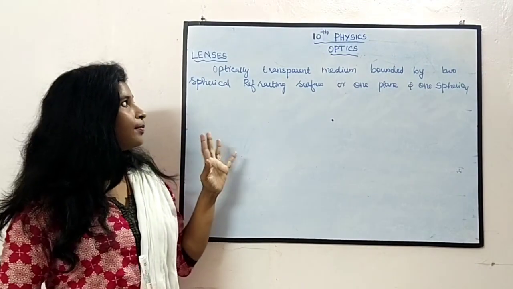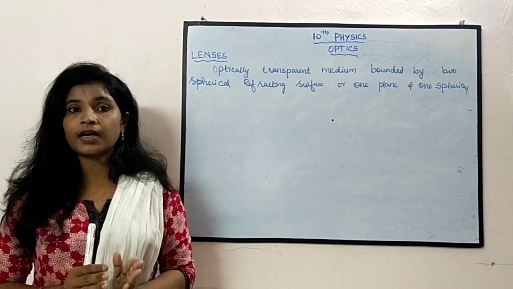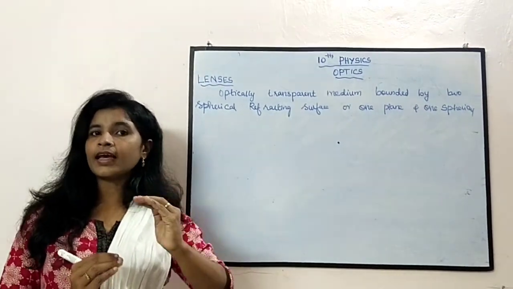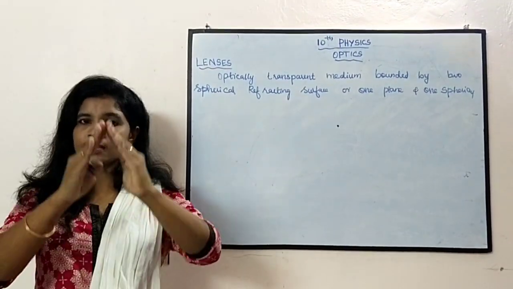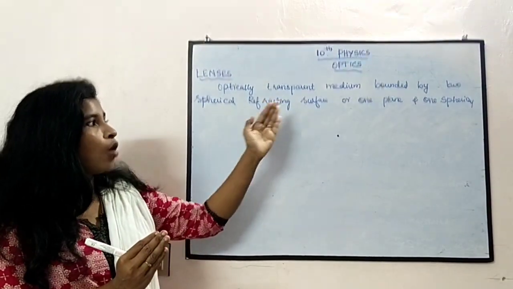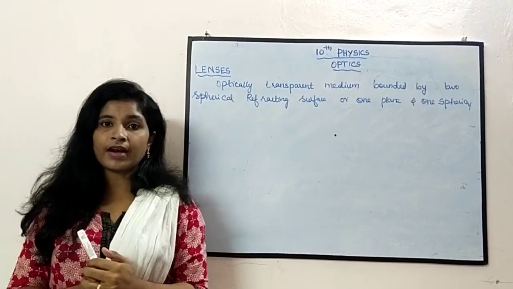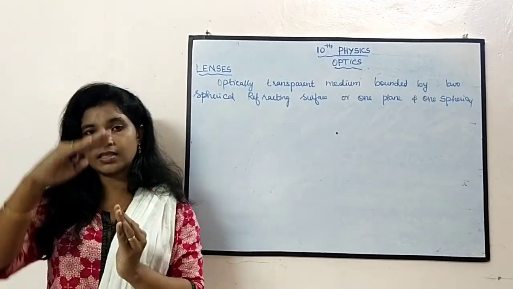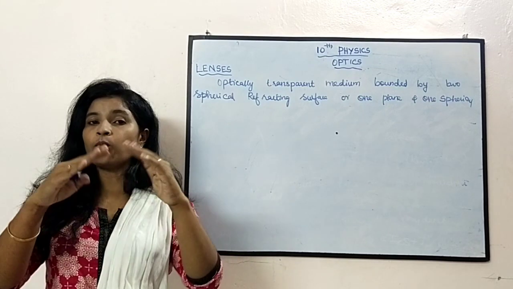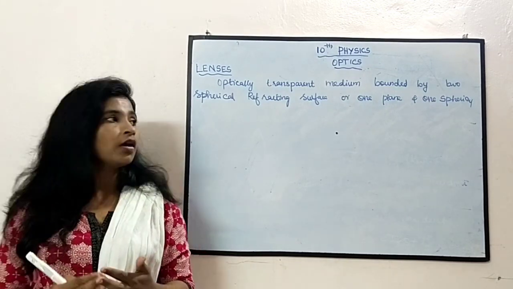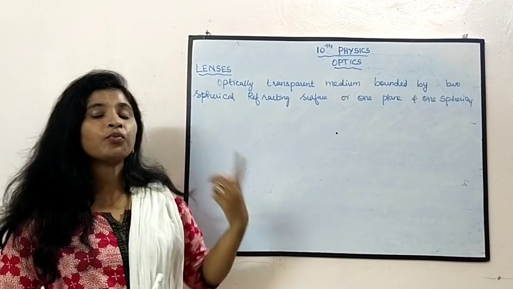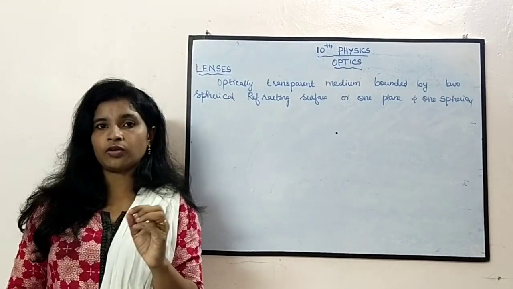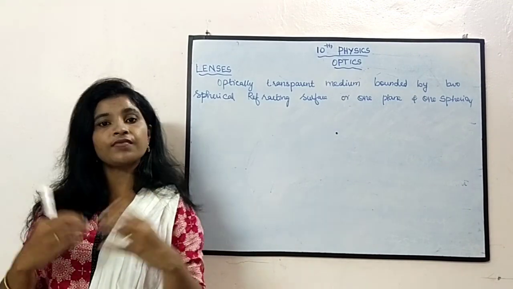So what is meant by this lens? The lens is a transparent medium. Transparent medium means the light can pass through that medium. It is a transparent medium bounded by two spherical refracting surfaces. There will be two surfaces, one on each side, and both the surfaces are refractive. When the light passes, both surfaces will refract it.